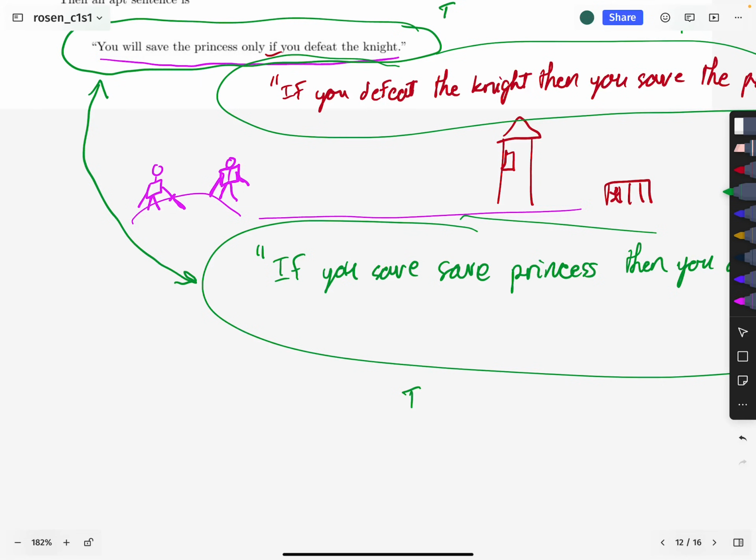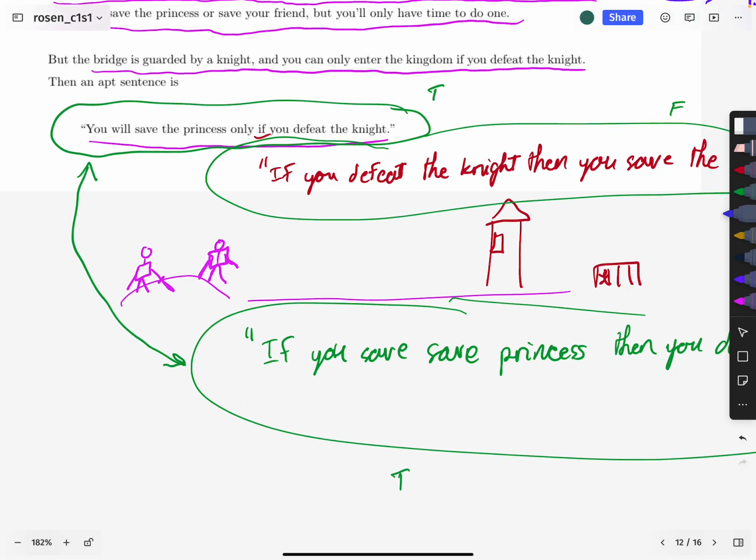So again, the point of this long exposition is that if tells you, whatever comes near the if, usually right after the if, tells you the location of the antecedent, unless the word only appears, in which case it flips the direction of the conditional. So that's the important lesson here.